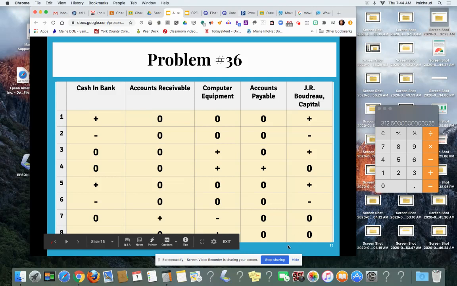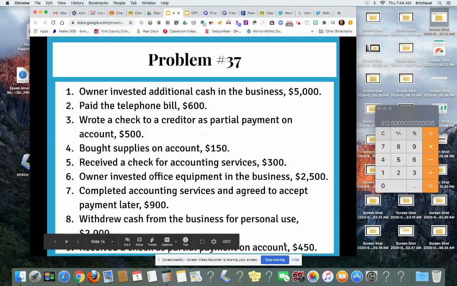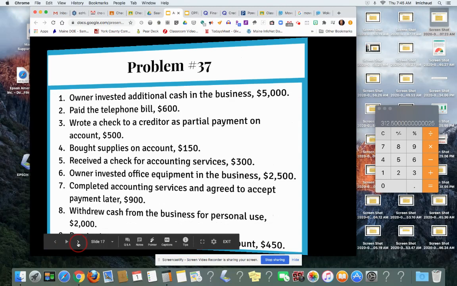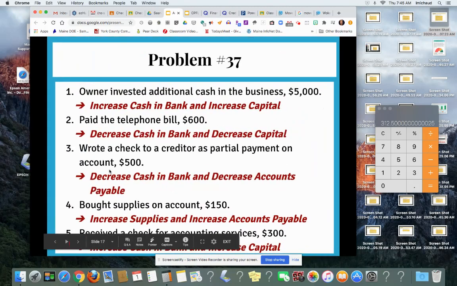All right, so we'll move on to the next one, which is 37. Same idea, but we have amounts of money now, so that we're going to be analyzing these transactions. Number one, the owner invested additional cash in the business of $5,000. So that's an increase in the cash in bank and an increase in capital of $5,000. So you want to record that